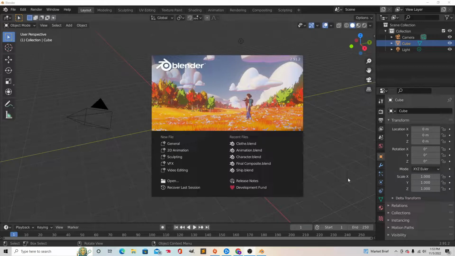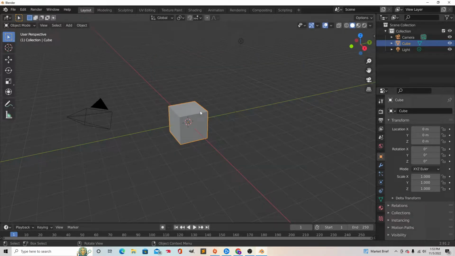And today we're going to be making a realistic cave in Blender. So when you open up Blender, this is what you're going to get. To exit out of any of this, you just click anywhere. And we are going to use the default cube.